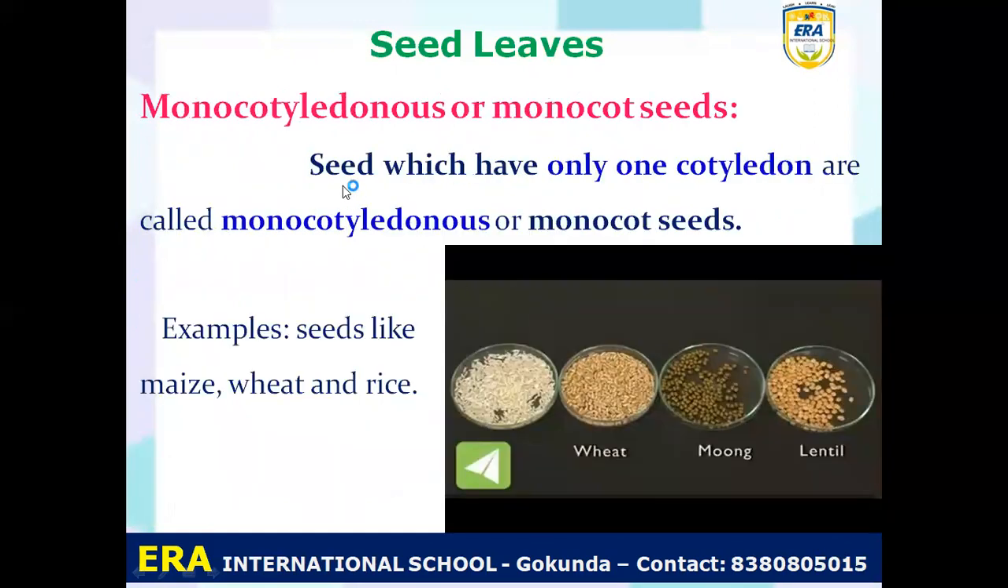Okay. And the next example of seed leaves is called monocotyledonous or monocot seed. The seed which has only one cotyledon. A seed which has only one cotyledon means the seed cannot be divided into two parts. So that is called a monocot seed. Understand? Seeds which have only one cotyledon are called monocot seeds. Examples are maize, wheat, rice, moong and lentils.